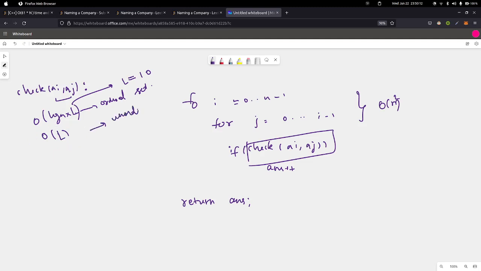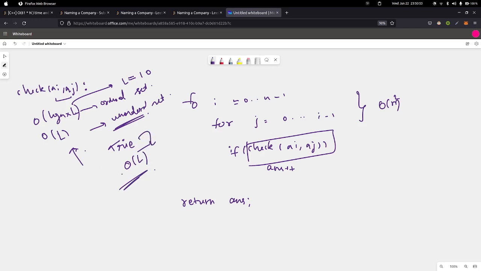So either we can do this, but since this is LeetCode, this will pass. But if this were a Codeforces contest or something, this is not a reliable approach, with an unordered set or unordered map, right? So in that case, we can use another data structure. We can use a trie to do this check, right? We can store all the strings in a trie, and then we can search if the string exists in the trie or not in the order of length of the string, right? Instead of an unordered set, we can use a trie and do this.